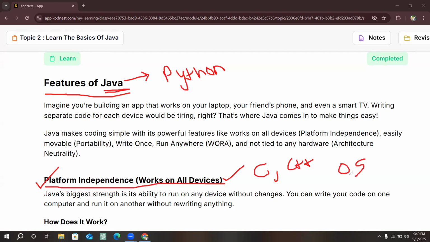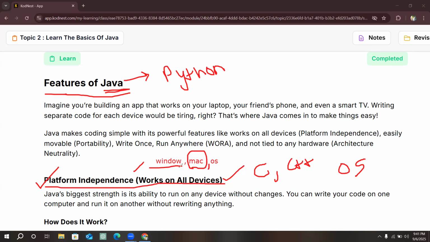But what is Java's specialty here? It also supports Windows, Mac, and any other OS systems. So if you write the code in Windows and try to execute it on a Mac laptop, the code will execute.